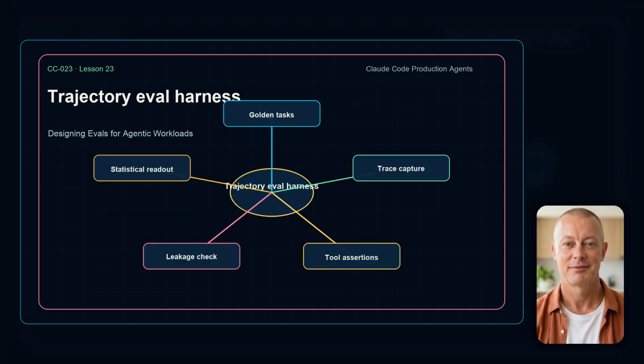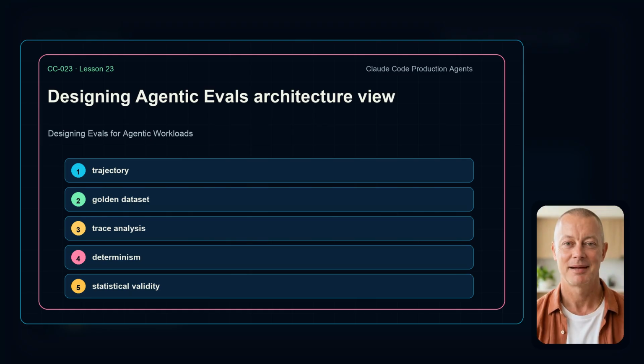The visible artifact is the trajectory eval harness. It has 5 parts: golden tasks, trace capture, tool assertions, leakage checks, statistical readout. Those parts turn a fuzzy discussion into a concrete review conversation. This part of the visual map matters because it shows the actual moving pieces: trajectory, golden data set, trace analysis, determinism, statistical validity. If one of those pieces is invisible, the team will struggle to operate the workflow under pressure.